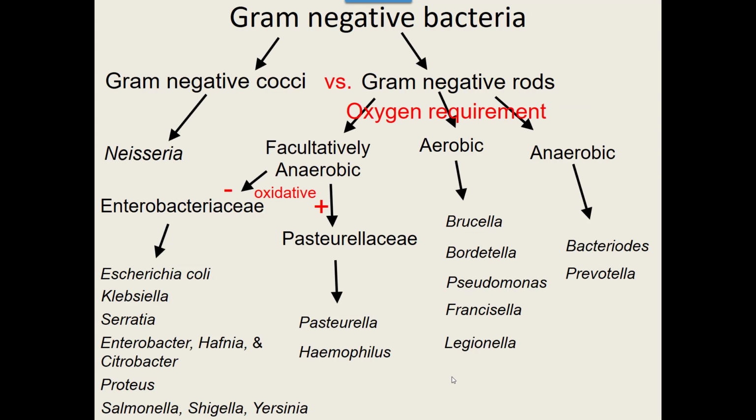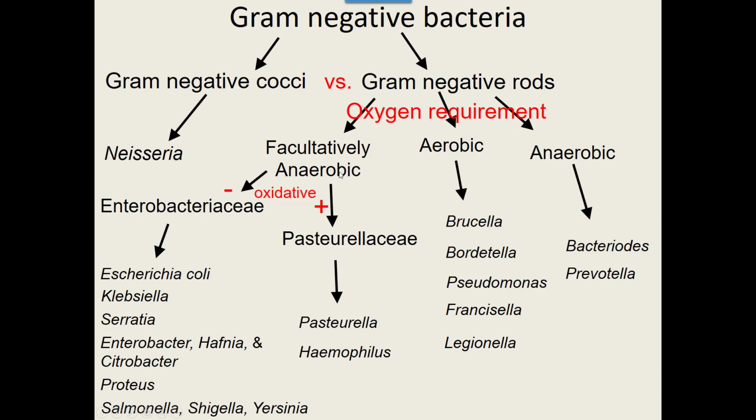Now, just like gram-positive bacteria, we are going to group our gram-negative bacteria first by shape. So we've got gram-negative cocci and gram-negative rods, and I'll hand you this flow chart out in lecture. If you notice, for gram-negative cocci, there's one group. That's it. One genus. Gram-negative rods, though, there are a bunch. And the way we're going to start to break down our gram-negative rods is by their oxygen requirement. Whether they're facultatively anaerobic, which means they can really go either way, they can grow in either, or whether they're straight aerobic or straight anaerobic.